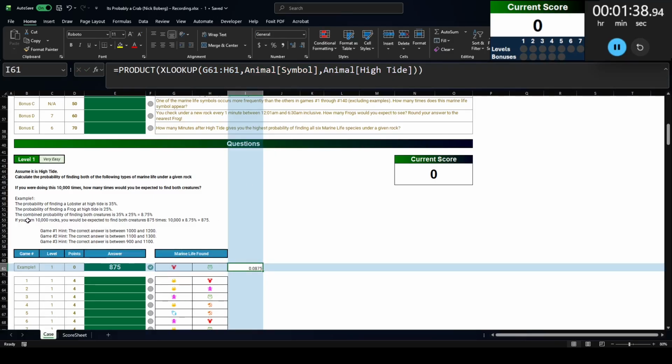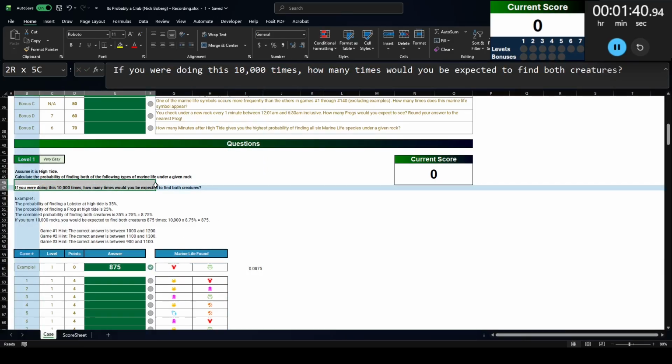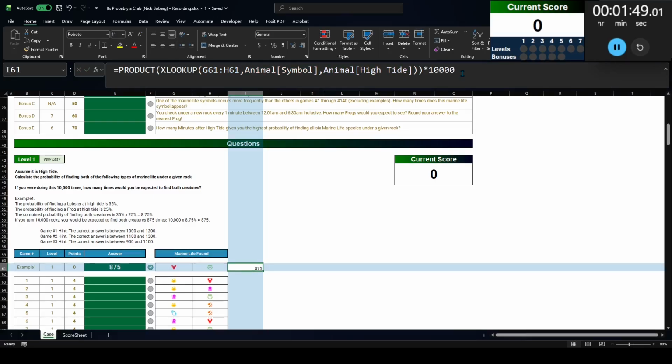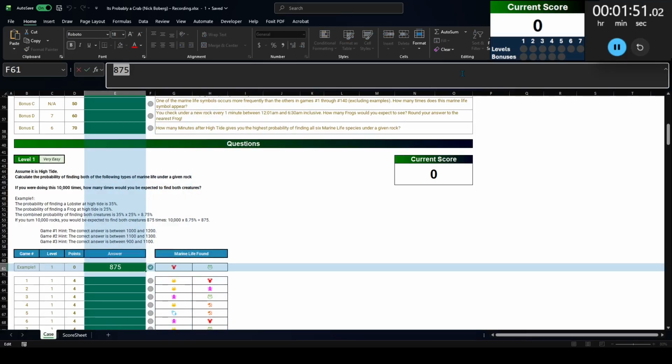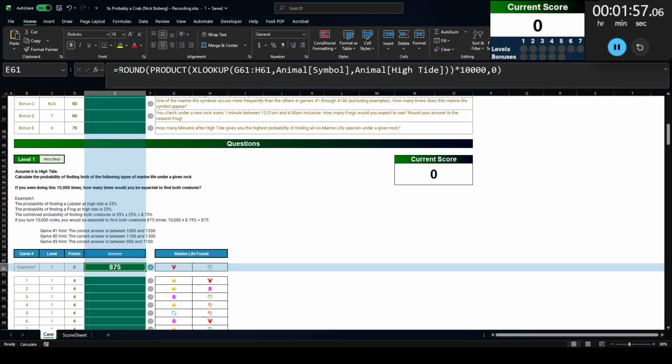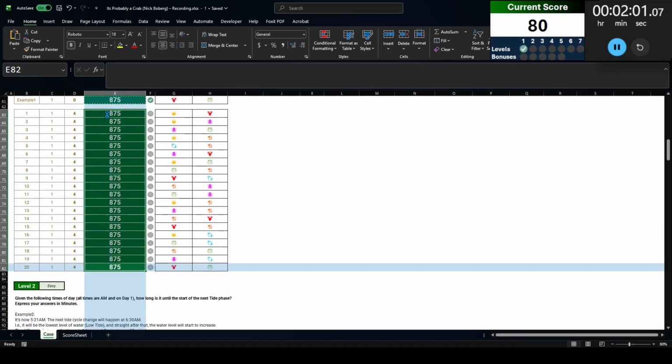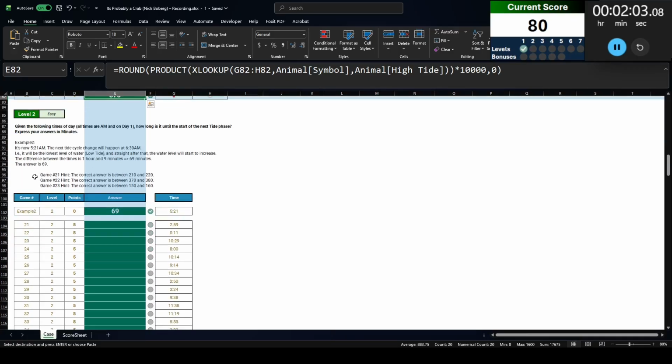In the instructions, it says, if you were doing this 10,000 times, how many times would you be likely to find both creatures? So we're going to take that product and multiply it by 10,000. We're going to get 875. Just to be safe, I don't remember if it's this level, but I'm going to round this to 0 digits because there were decimals involved, and I don't trust Excel with decimals. There you go.